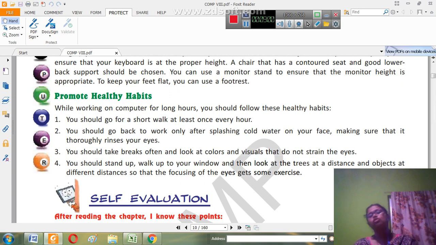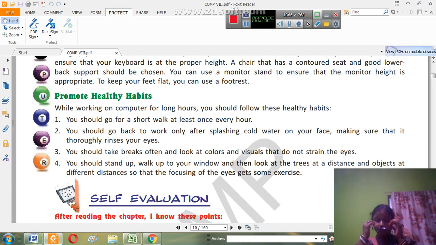What are the habits that we can have? You should always go for a short walk at least once every hour. I would recommend that if you have a 40-minute class or a 30-minute class, you go for a 5-minute walk inside the room itself, or go to your kitchen, come back and get some water. But you just move, take a walk, and this walking is very important. Move your neck, move your eyes.